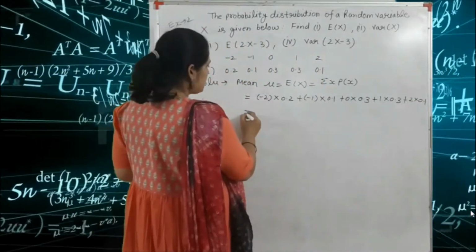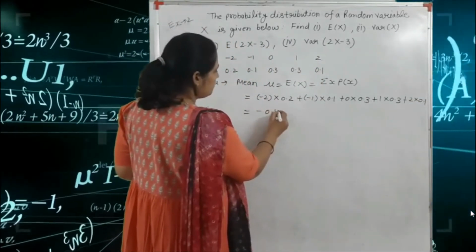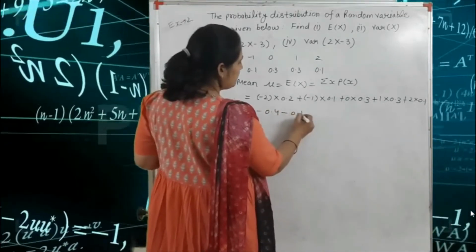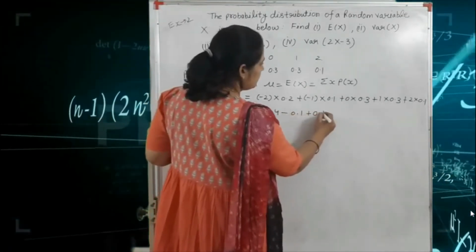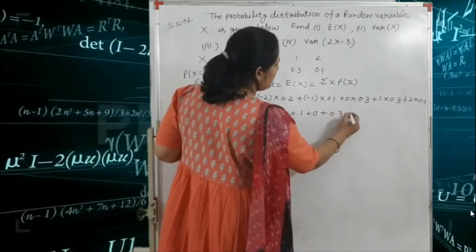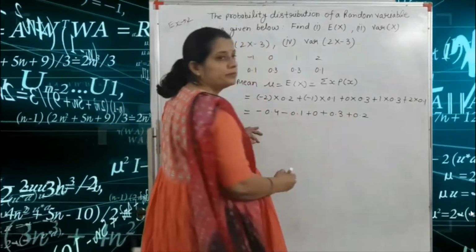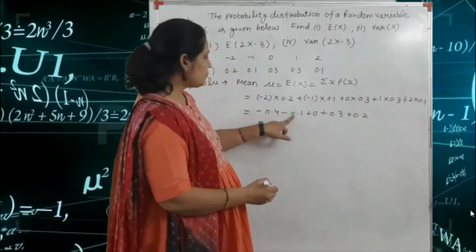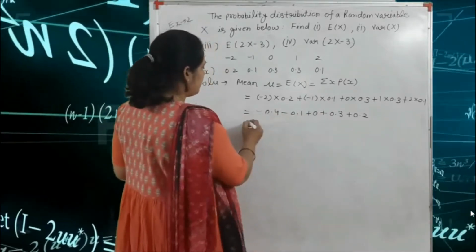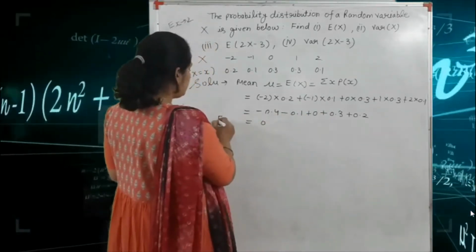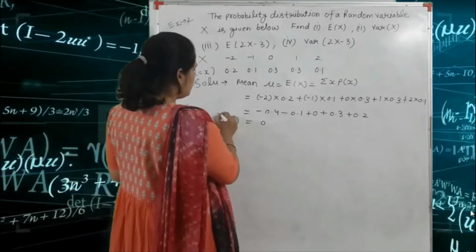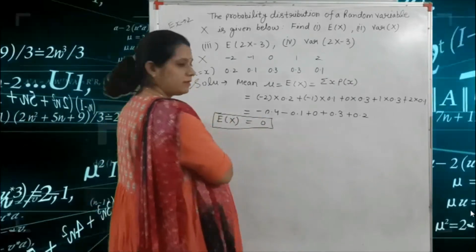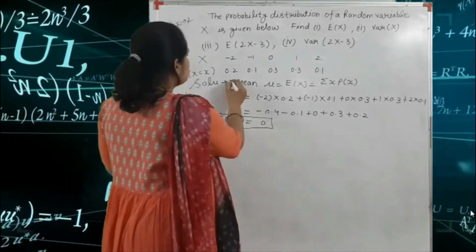Okay, so solve this term. This is minus 0.4 minus 0.1 plus 0 plus 0.3 plus 0.2. So here minus 0.5 and plus 0.5, that means 0. So your E(X), that means mean, is equal to 0. Got it? This is your mean.